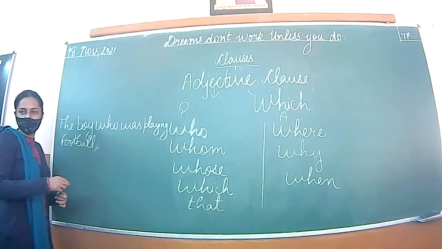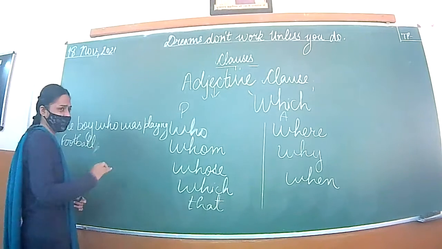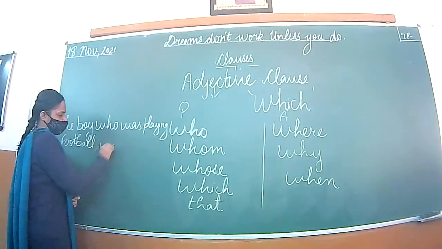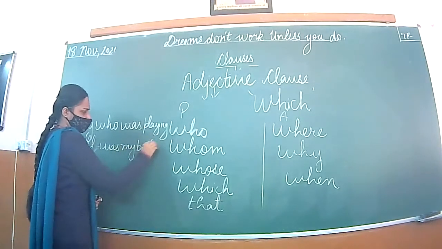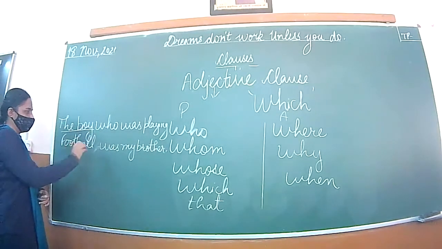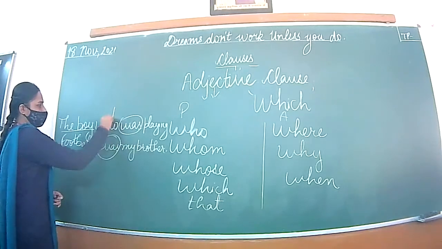Was kidnapped? Any other thing, please? Okay. Has fallen. That is also fine. So here, the boy, first verb is this, second verb is this. This is our conjunction.